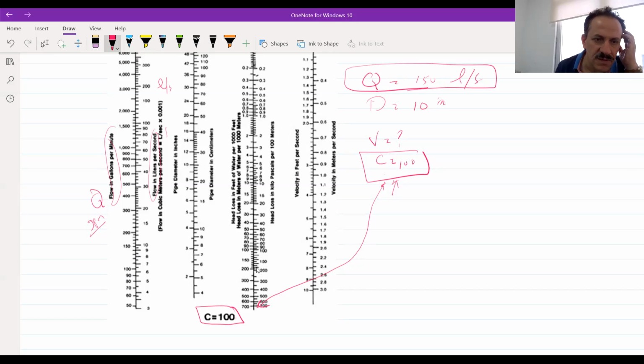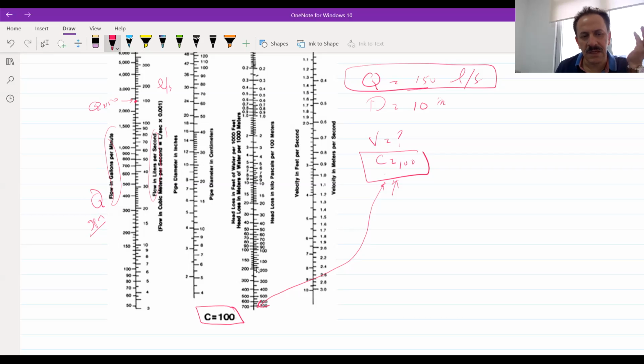Where is the 150? This is 10, 15, 20, 30, 40, 50, 60, 70, 80, 90, 100, 150. And this is a logarithmic scale, by the way. So this is the first point, Q equal to 150. And you have to take the right hand point readings, as they are in liters per second.